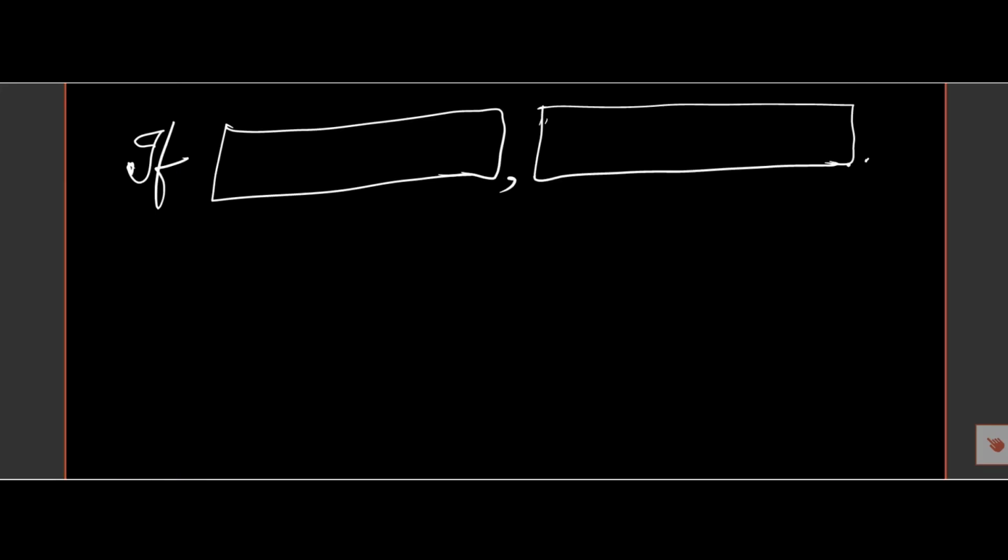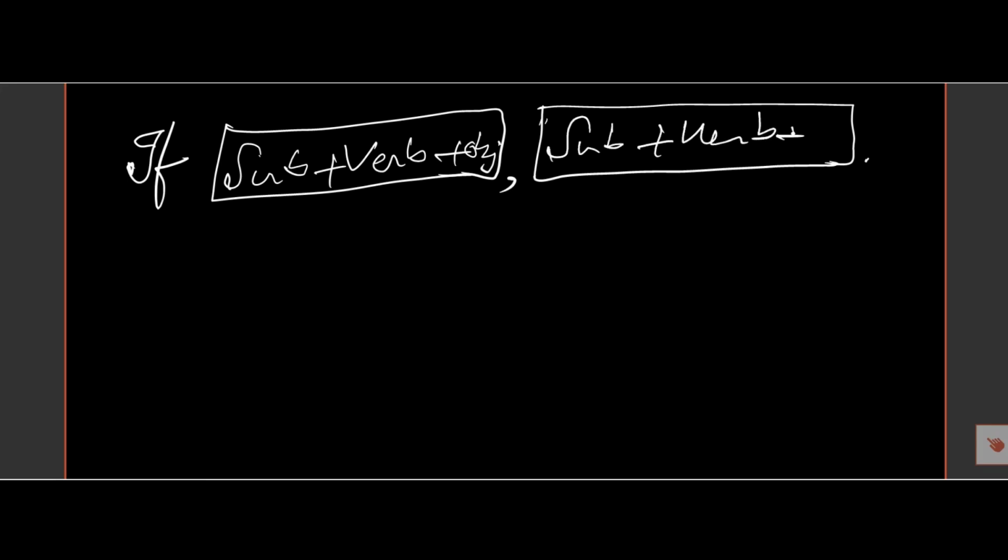If the sentence begins with if, there is the conjunction if, and there is a subject, then verb, then object, and in the second part there is also a subject, a verb, and object.